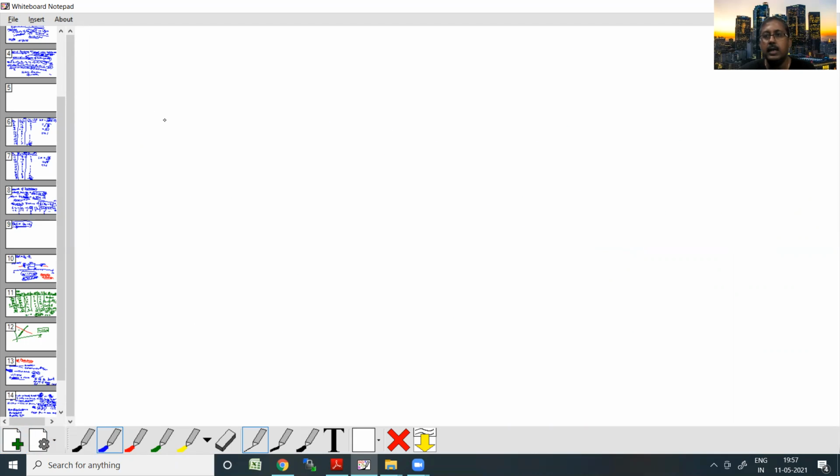Now let's come to the definition. This is called the definition of probability. Let's consider that a particular random experiment has n possible outcomes. There is a qualifier: the outcomes should be mutually exclusive, that's one thing.